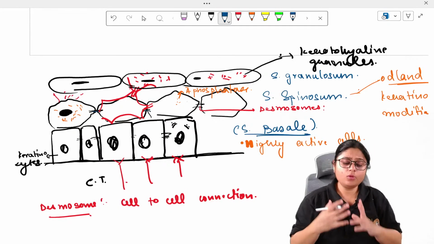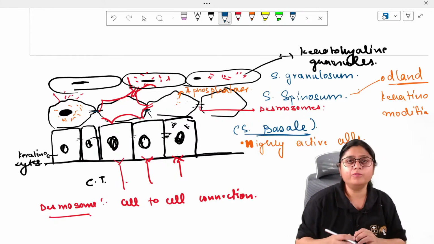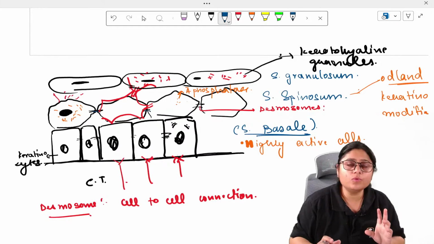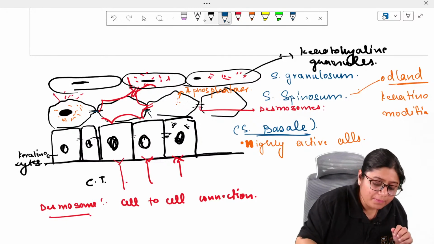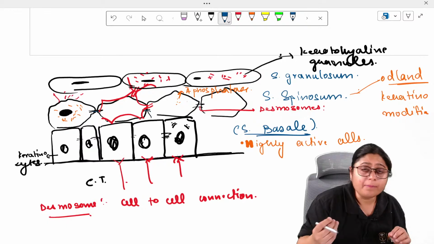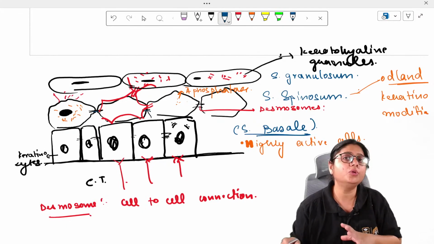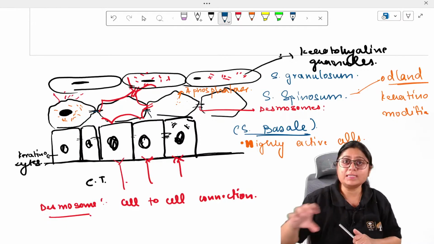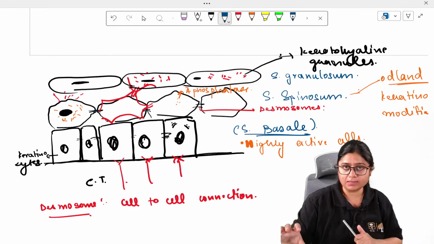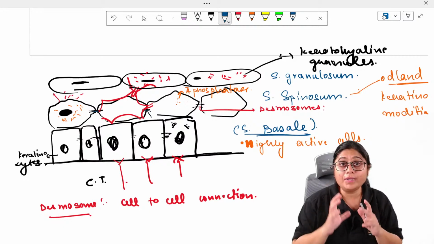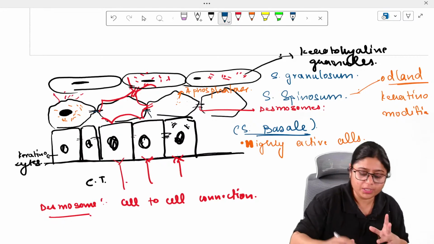Slowly, as the cells move upwards, the cell membrane is also destroyed, and what remains at the top is sometimes pycnotic nuclei. Pycnotic means degenerating nuclei, or just a matrix of cytoplasm which is rich in proteinaceous material.